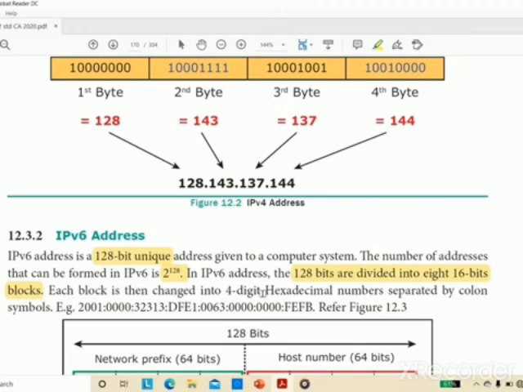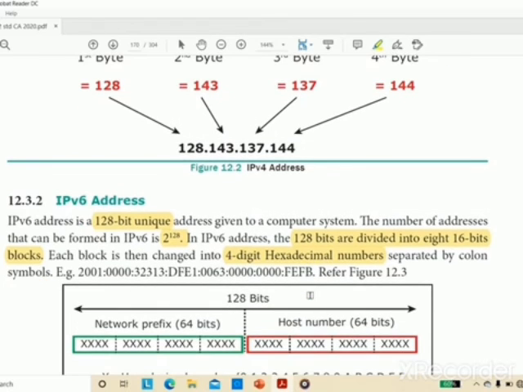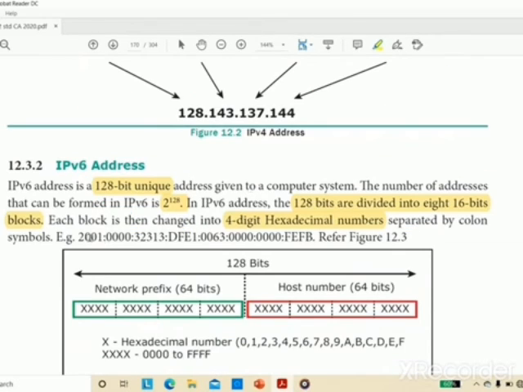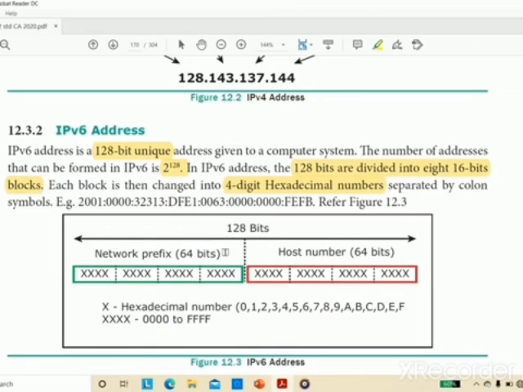Each block is then changed into a 4-digit hexadecimal number separated by the colon symbol. Do you remember hexadecimal, what you have learned in 11th standard? Here they have given an example number.